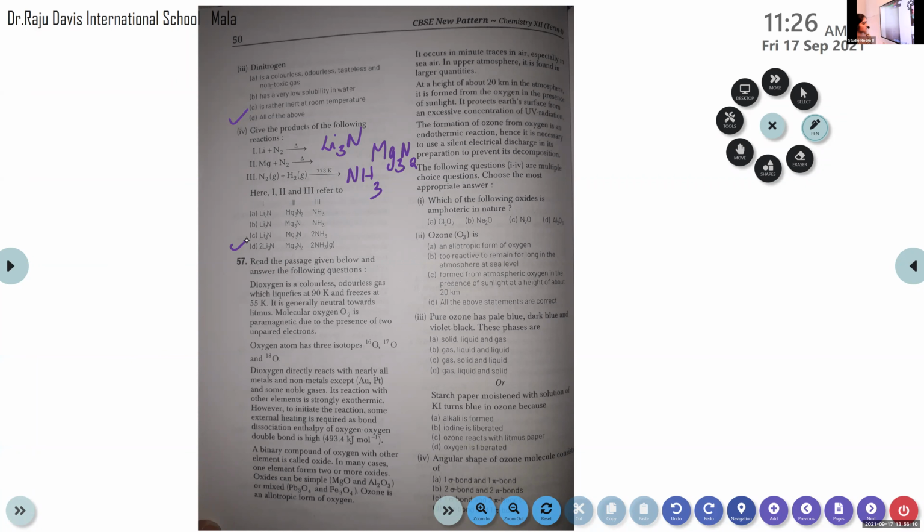Textbook page number 175. Here you can see the reaction lithium plus N2 gives lithium nitride, then Mg plus N2 gives magnesium nitride. Then the third one is nitrogen plus hydrogen, that is ammonia. So these are the questions based on the previous paragraph.